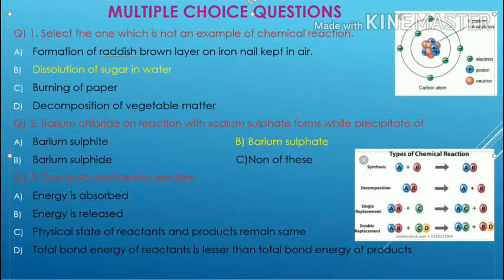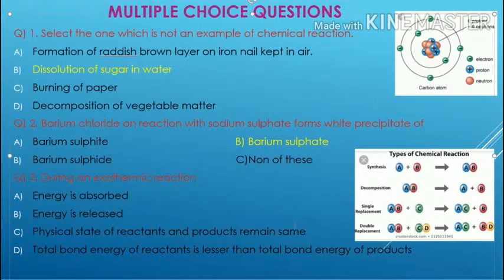Next, the third question: during an exothermic reaction. We have already completed exothermic reactions. Here four options are given. First, energy absorbed; second, energy released; third, physical state of reactants and products remains the same; and the fourth, total bond energy of reactants is lesser than total bond energy of products.